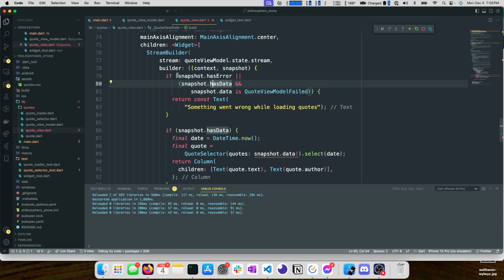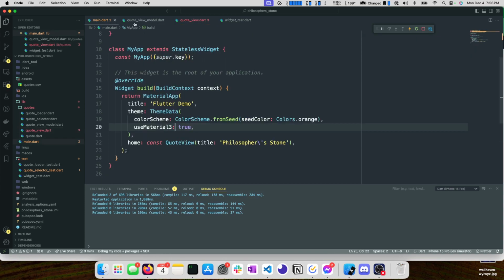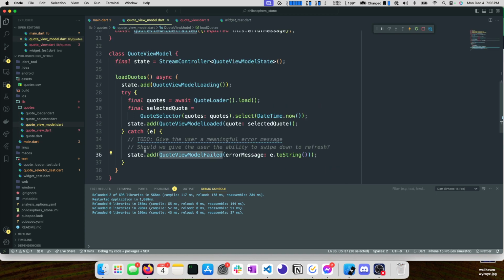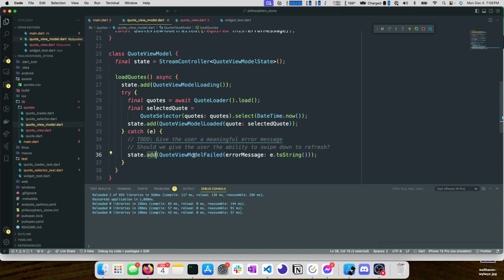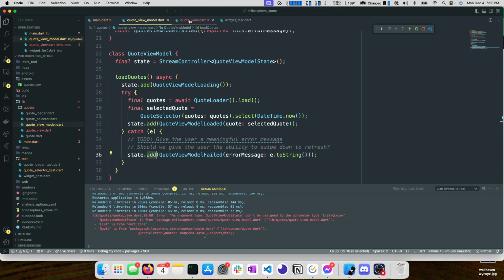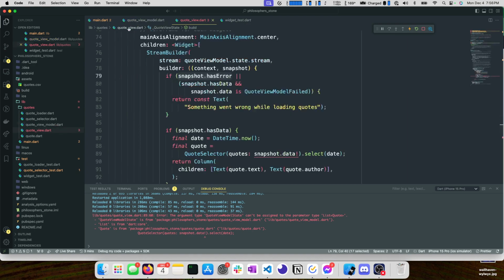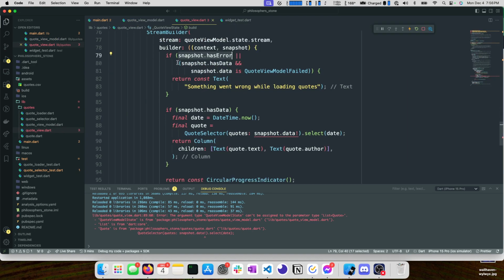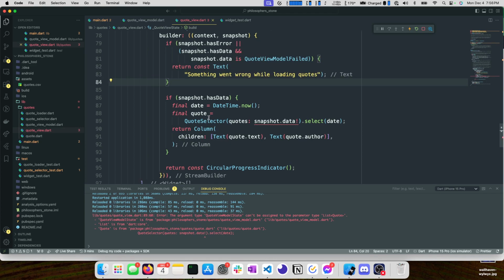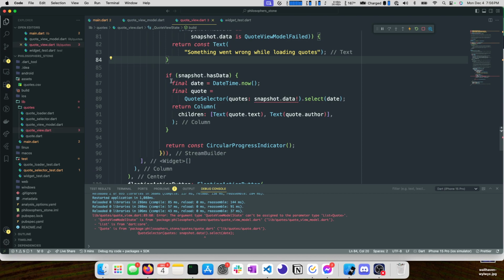If you don't want to do this and you just want to do the has error approach, you can. You can go here, and instead of add, you can do add error, right? I like this, so I'm going to keep it this way. It helps me differentiate between errors with the stream itself and errors with the calculations of values that get put into the stream. Ideally, we might even want to break these out and show different error messages in that case, but it's fine for now. This gets cleaned up a lot, right?